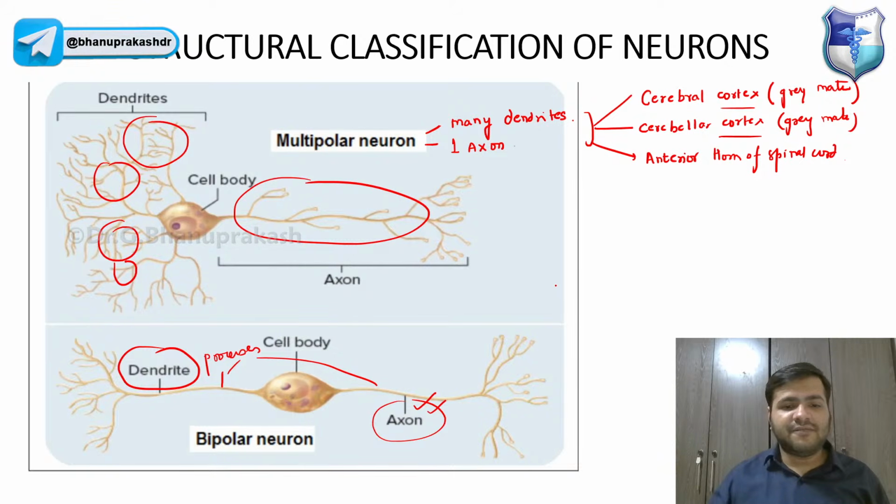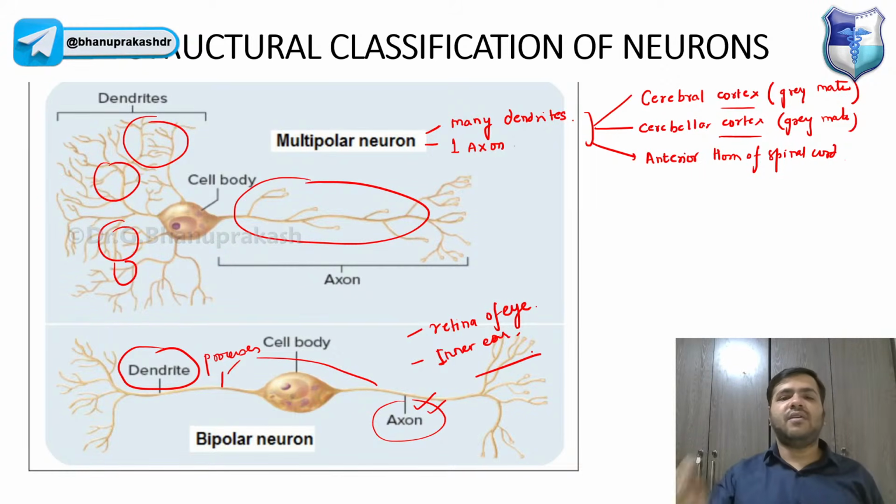They are basically found in the retina of the eye, and along with that, they are also found in the inner ear, guys. So that is something you have to remember.